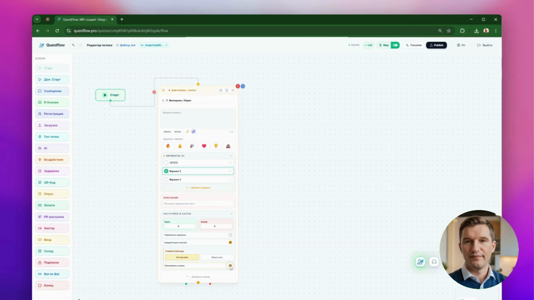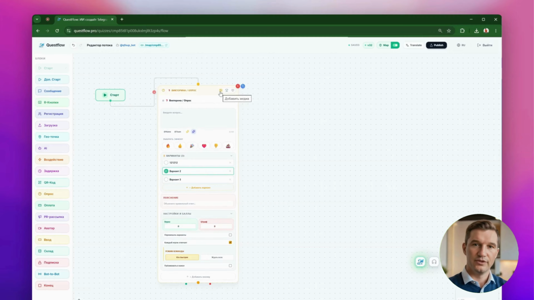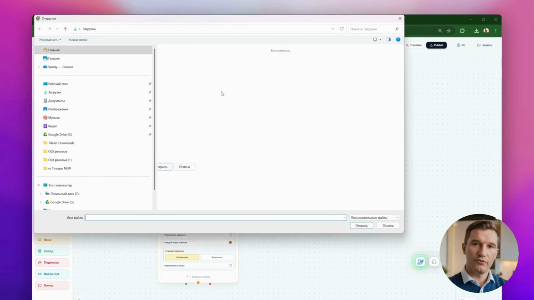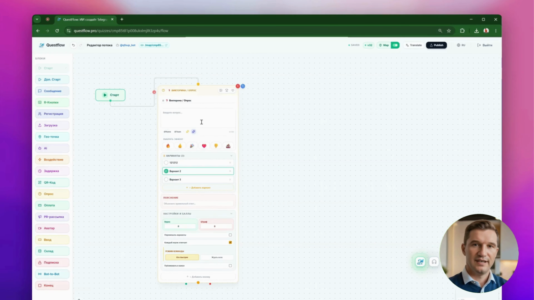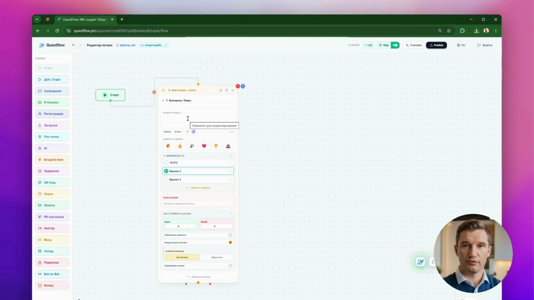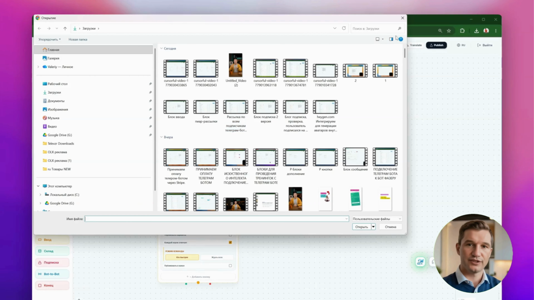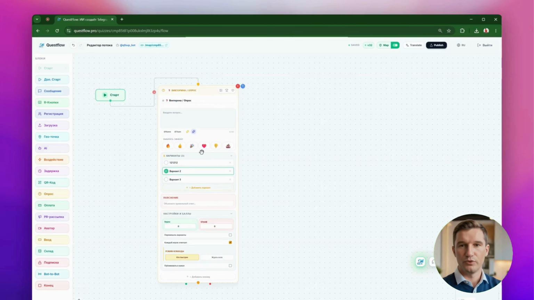And be sure to check out the 3 attachment icons on the right. This is where the real engagement magic happens. The first icon is the starting media file, an image or video that is sent to the user alongside the question to immerse them in the context. The second icon allows you to attach celebratory media that the person will see if they answer correctly. The third icon, with a broken heart, is a media reaction for an incorrect answer. A consoling video or a funny picture will perfectly soften the blow of a mistake.